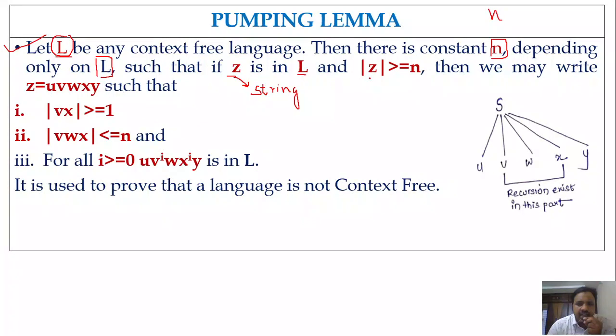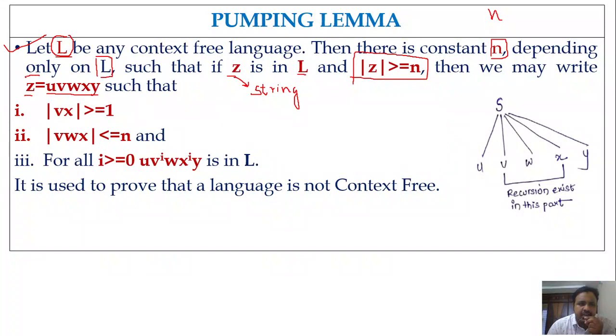And here we have the condition that mod z is greater than or equal to n. That means the length of the string must be greater than or equal to n. What is n? n is a constant. Then we may write z equal to uvwxy.